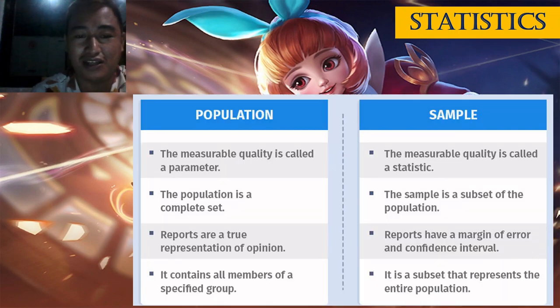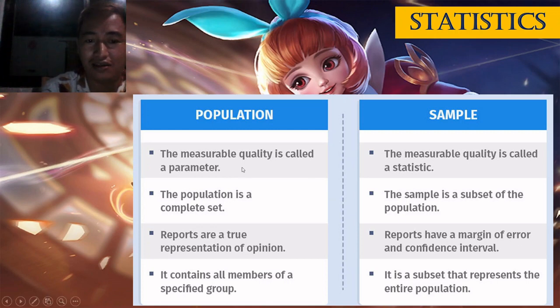Okay? So, the difference between the population and the sample. The measurable quality is called a parameter sa population. And then, sa sample, statistic ang term. Okay, next. The population is a complete set, while the sample is just a subset of the population.